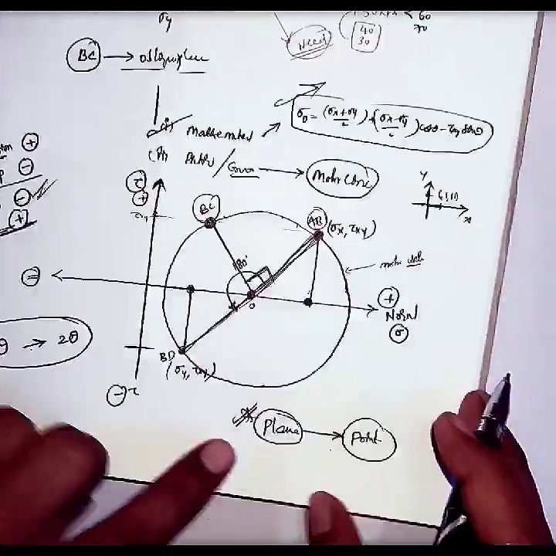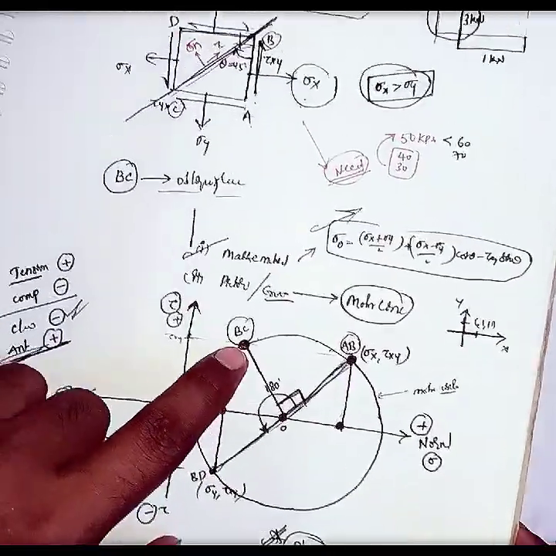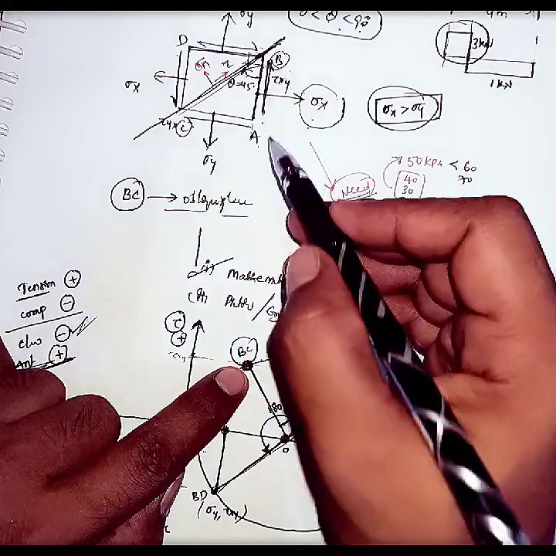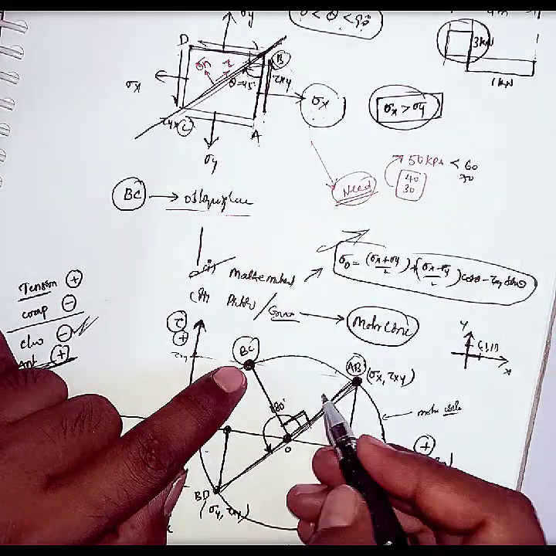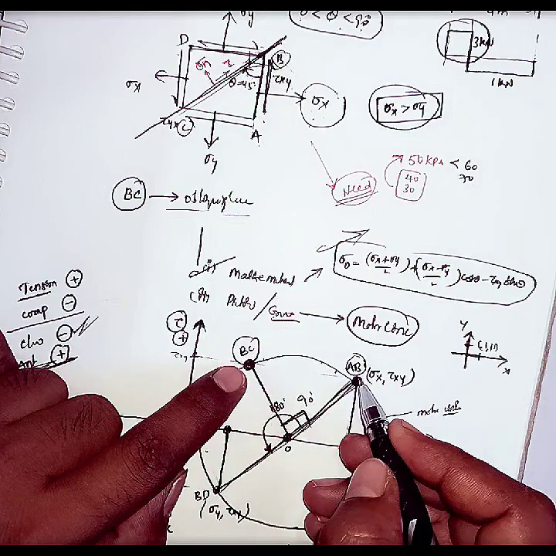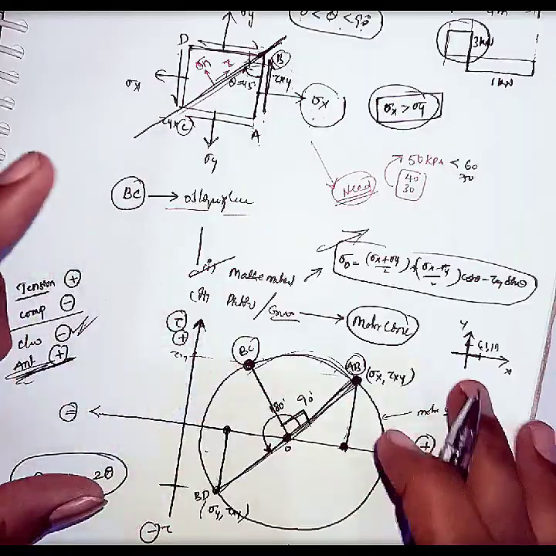As I told before, a plane on the loaded diagram is a point on the Mohr circle. So this BC, the oblique plane, is represented as a point on the Mohr circle, making an angle of 90 degrees with the AB plane. I hope you got the point here.